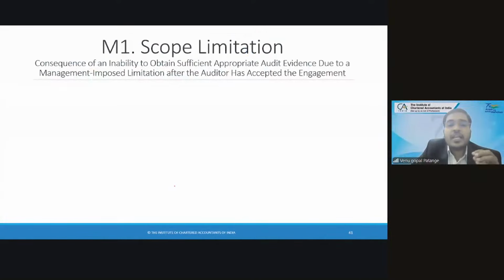Next, we'll see 3 more miscellaneous topics which are there in the exercise on 705. This will be answered by you guys only. It is very simple, very easy, and we can discuss very quickly. Consequence of an inability to obtain sufficient appropriate evidence due to management imposed limitation after the auditor has accepted the engagement. Whatever comes to your brain, just tell me. Auditor has accepted the engagement. Now management is not giving you information. What is the first step you do?